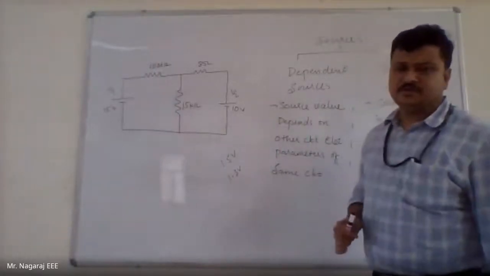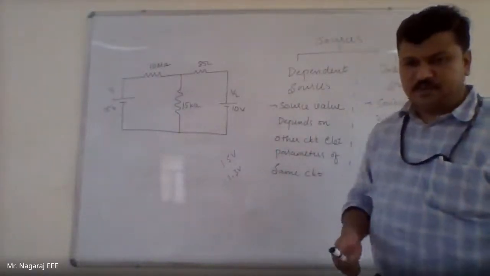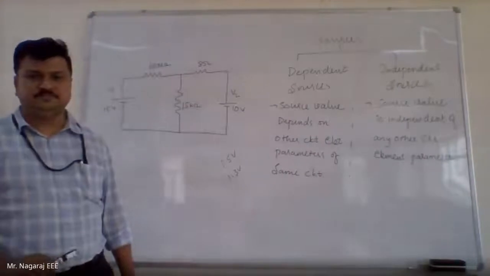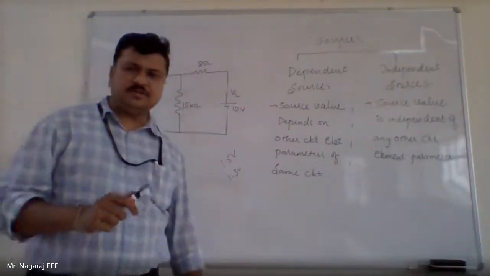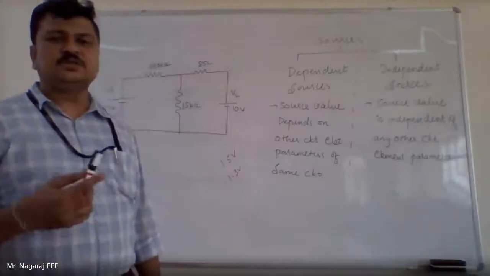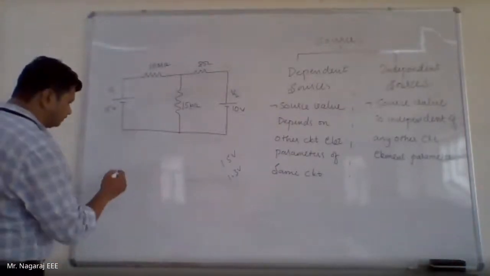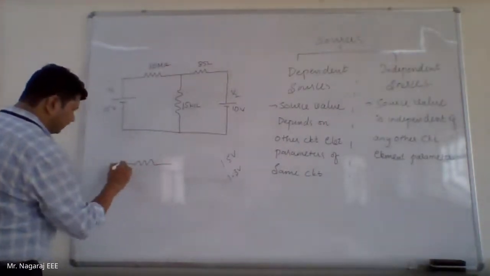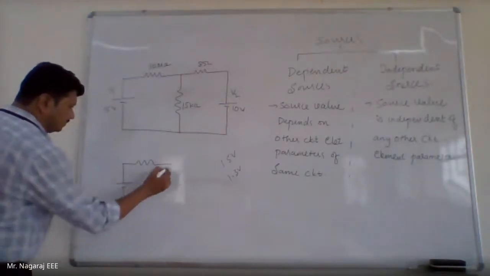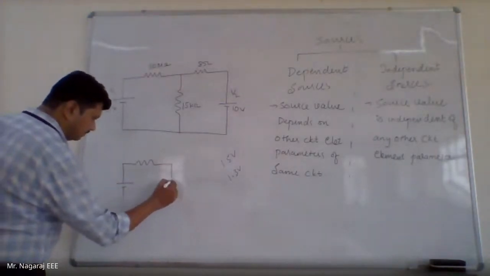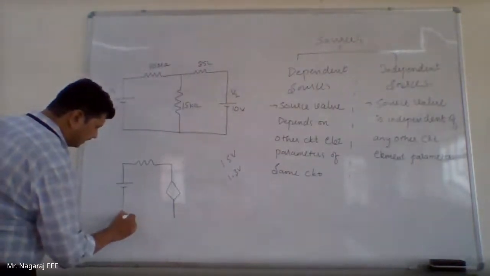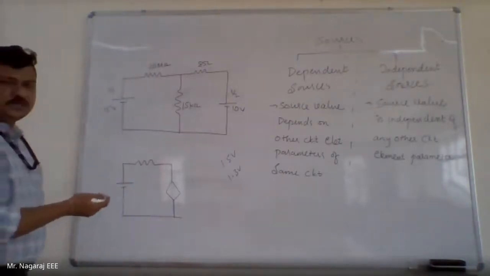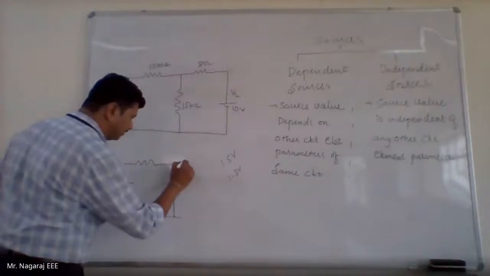Then what is a dependent source? A dependent source is one where, if the circuit parameters change, the value of that source changes. Now, for example, I will take a similar circuit. We will see how dependent sources and independent sources are represented on board or on paper. Okay, that we'll look into.